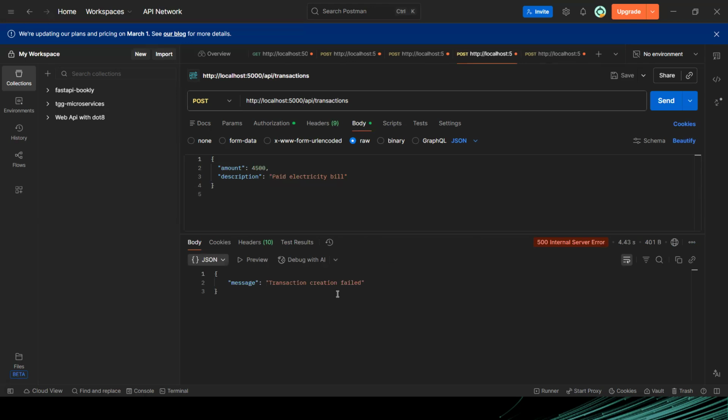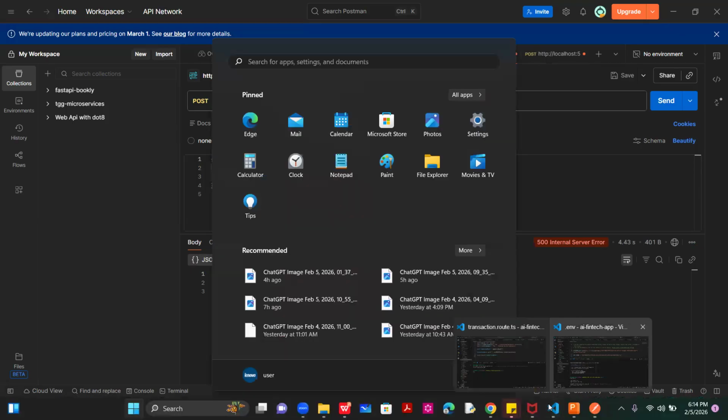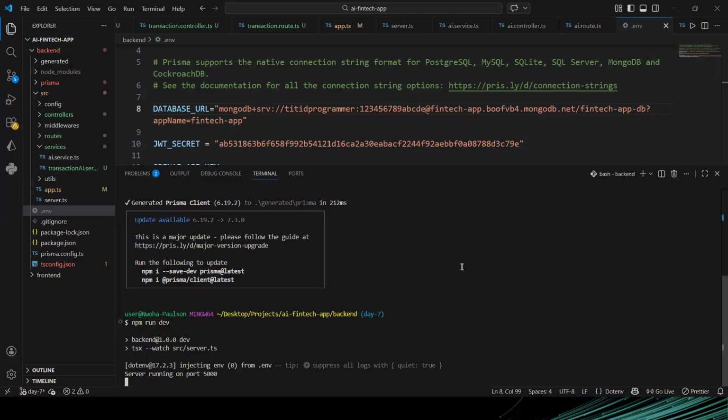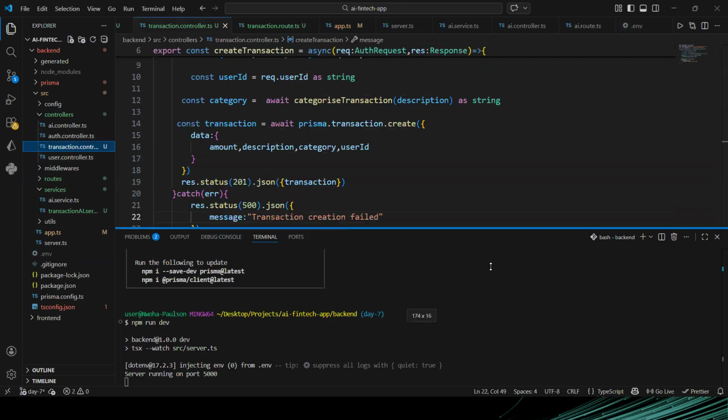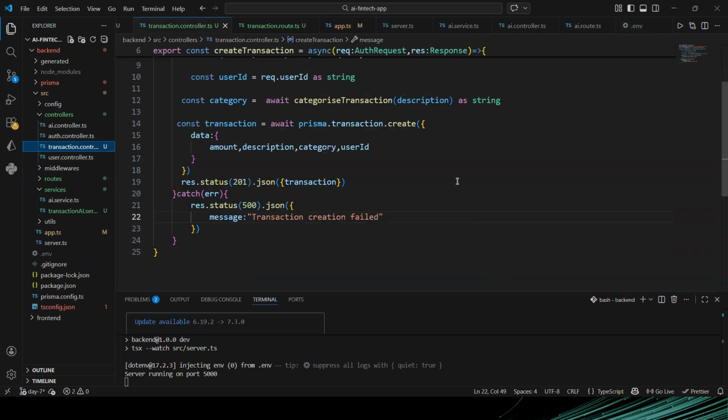It will give us the amount, the description, and it will categorize for us. It says transaction creation failed. Okay. All right, so let's go and debug it. Let's go and see what the problem is. I'll go to my transaction controller. This is where we had the issue. It said failed.